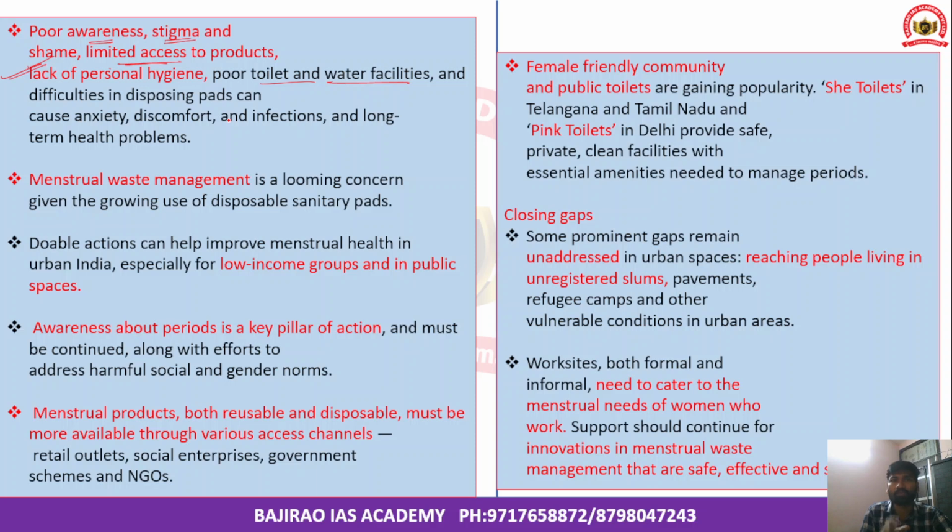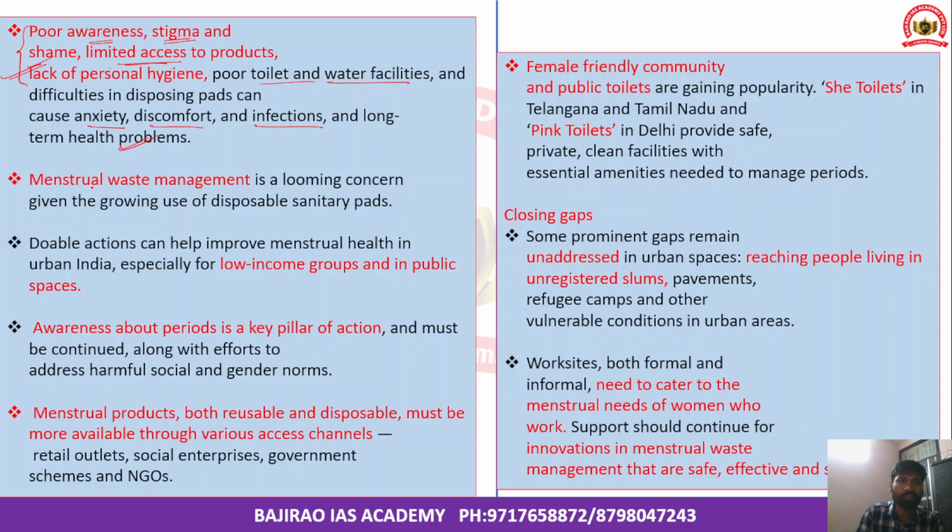So they are some of the difficulties which have been significantly impacting women, particularly poor women, and this has been leading to anxiety, discomfort, and infections, along with long term health related problems among women. This is particularly because of lack of hygiene and lack of proper understanding on the periods.